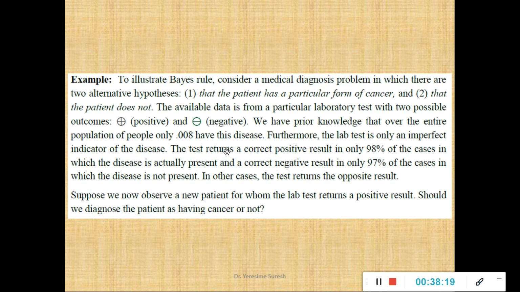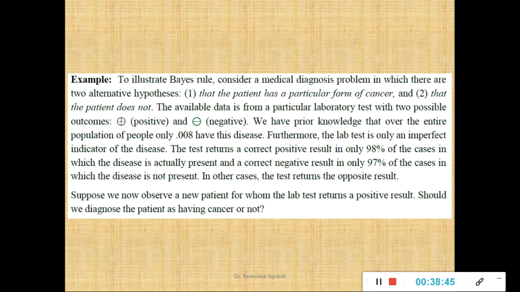Irrespective of the population size, whether 5,000, 10,000 or 10 lakhs, I'm not sure, out of the given population only 0.008 of people have this disease. So you can write P of C is 0.008.